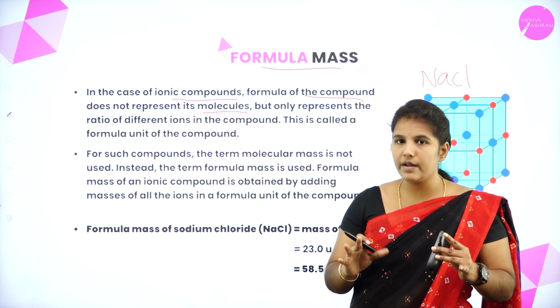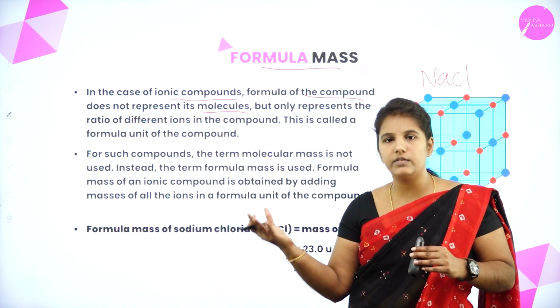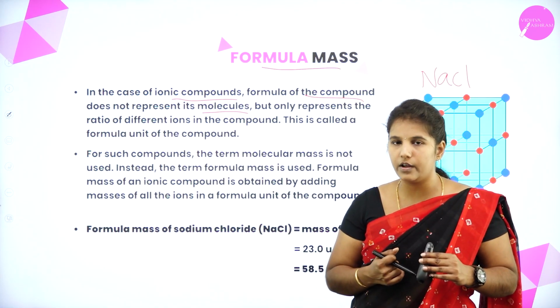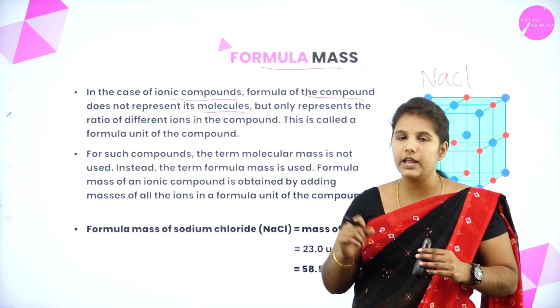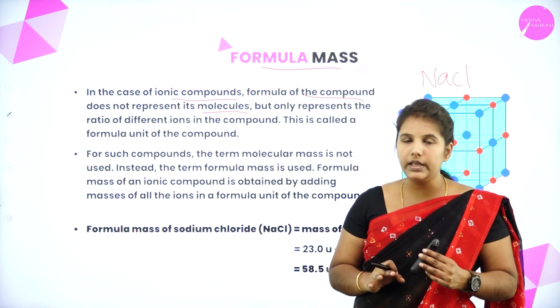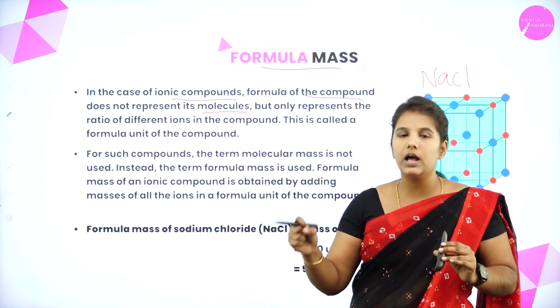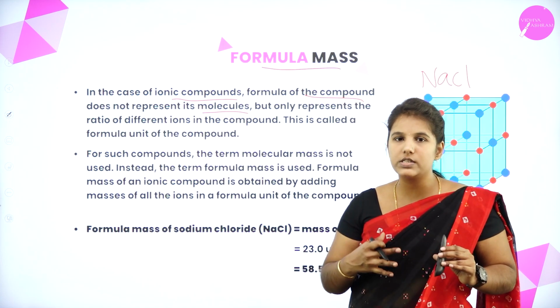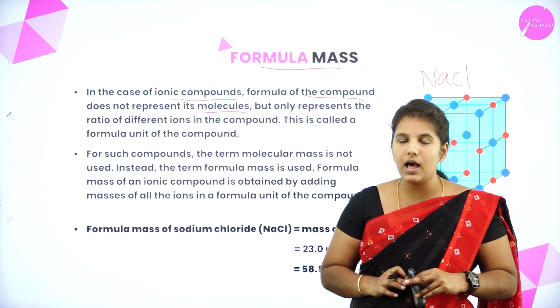Remember what we have discussed in the other examples like ethane, methane, naphthalene, water and carbon dioxide. The constituent particles are the elements and also they are molecules, right? But if you consider the ionic compound, the constituent particles are the ions. Here, we cannot say it is a molecule because it is made up of cations as well as anions.